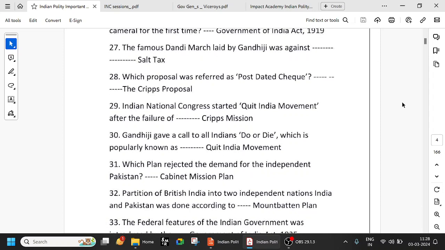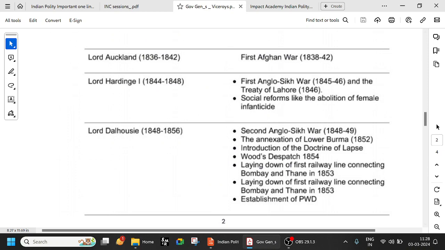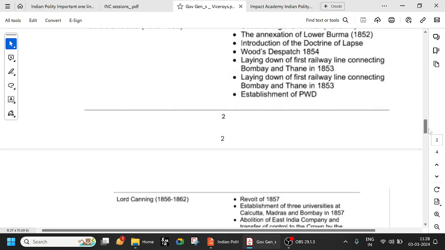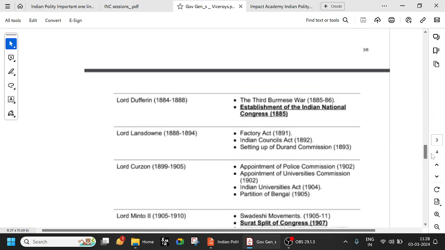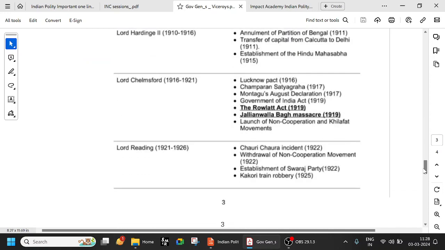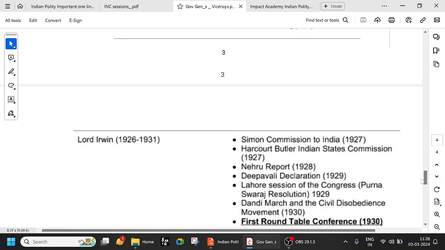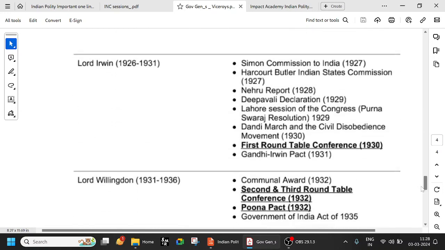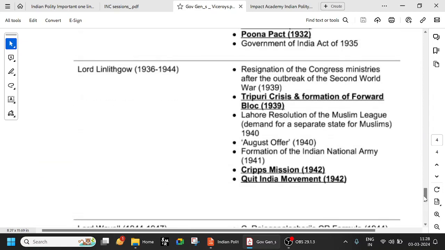Which proposal was referred to as the post-dated cheque? The Cripps proposal. See what happened in the Cripps proposal. At that time, World War II was going on, and Britain wanted India to participate, but because we were asking for independence, we tried not to participate. Then they tried to give so many concessions. Then came the August Offer of 1940, and the Cripps Mission in 1942.